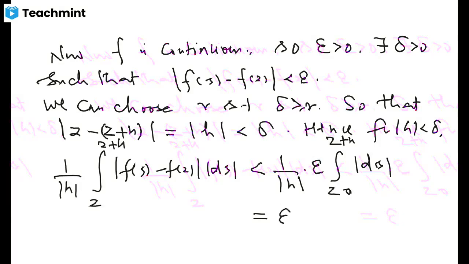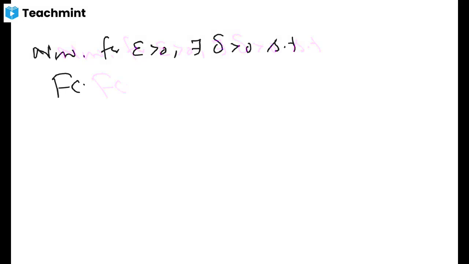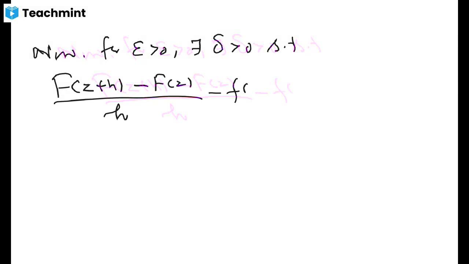So finally, for epsilon bigger than 0, we were able to find a delta bigger than 0 such that this expression, F of z plus h minus F of z upon h minus f of z, is less than epsilon whenever mod of h is less than delta. But since epsilon is arbitrary, this goes to 0 as h goes to 0.